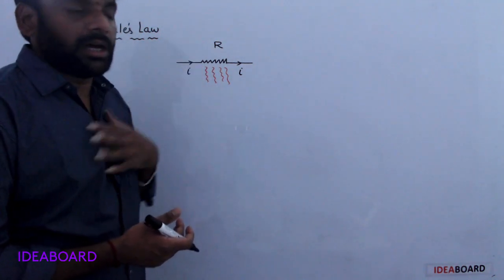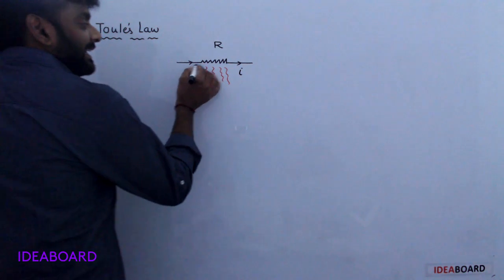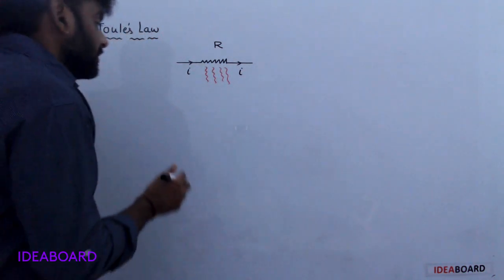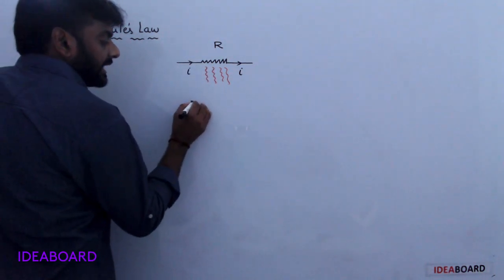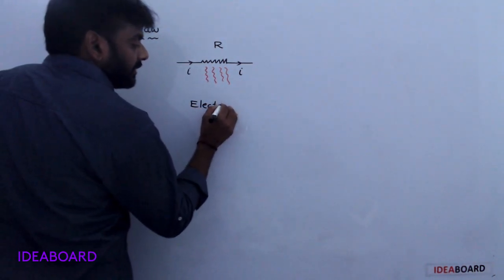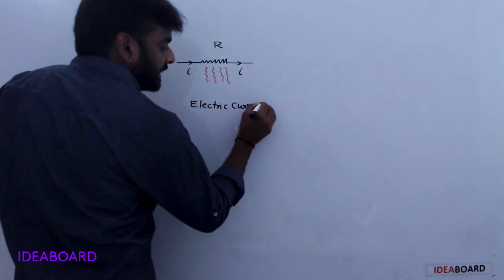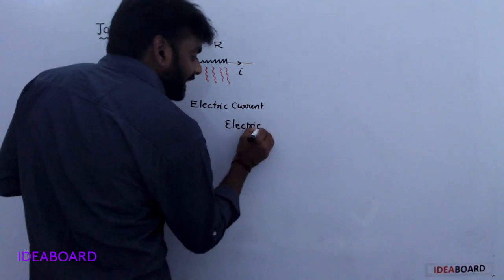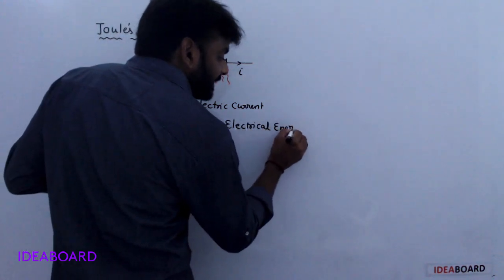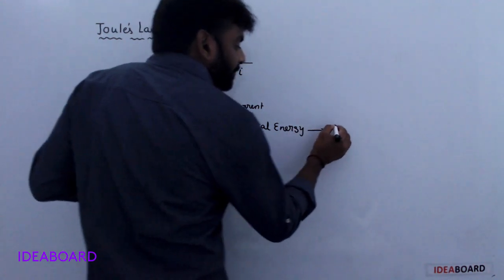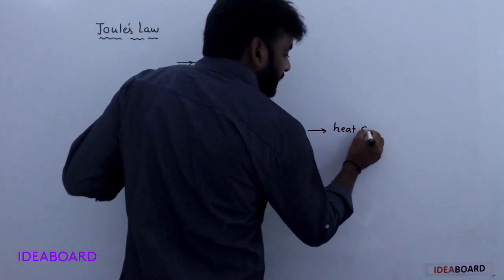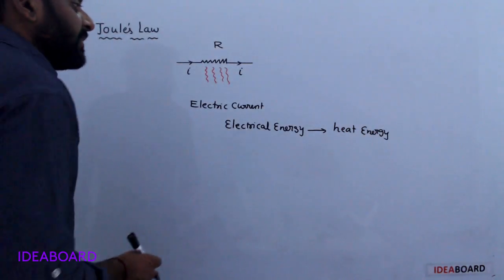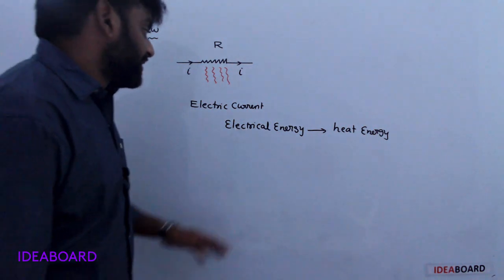This is Joule's law. Current is passing through the conductor, and after a certain time, heat is developed. Here, electric current means electrical energy is converted into heat energy. Understood? Electrical energy is converted into heat energy.